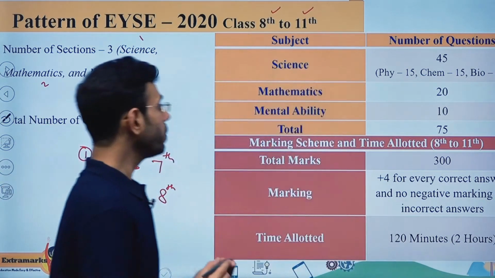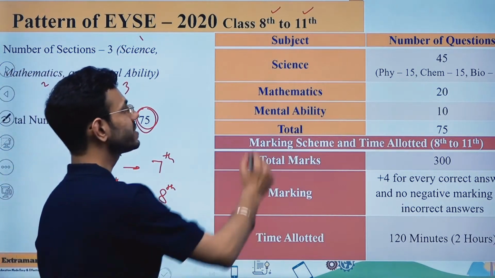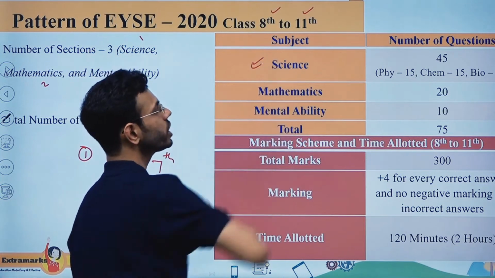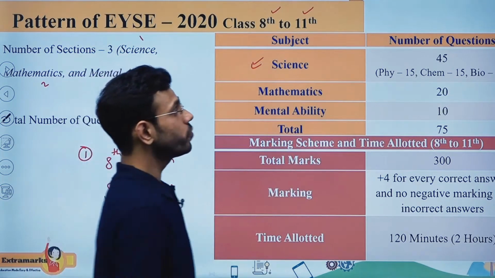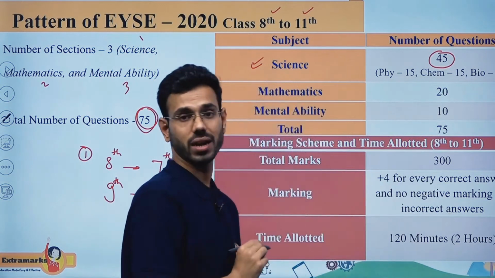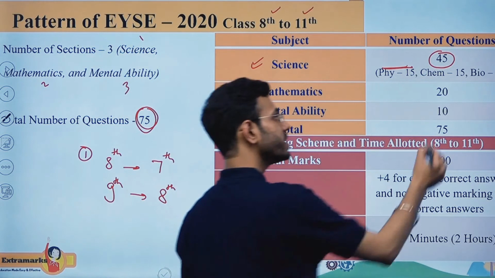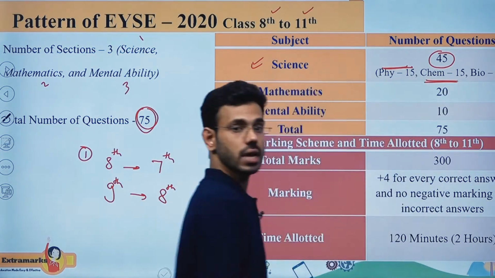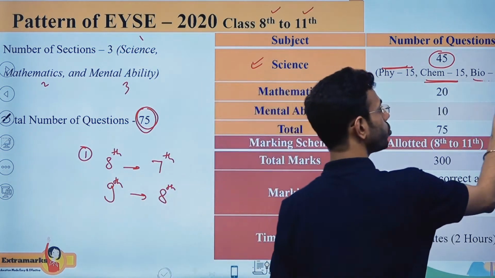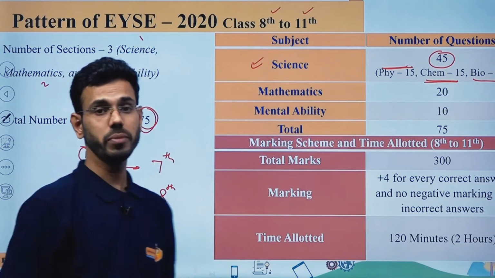Okay, now if I'm talking about the particular division of the 75 questions, in science there will be 45 questions. Now these 45 questions will be further divided into 3 parts. For physics you will be asked 15 questions, for chemistry again 15 questions, and for biology also 15 questions. So a total of 45 questions will be asked in science.